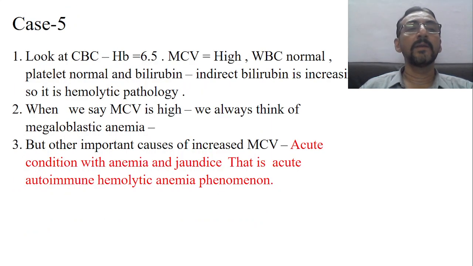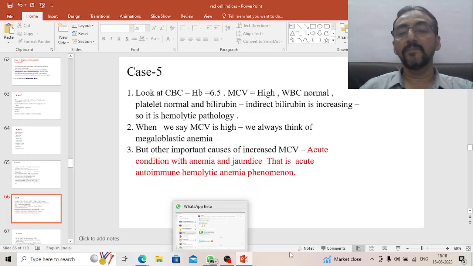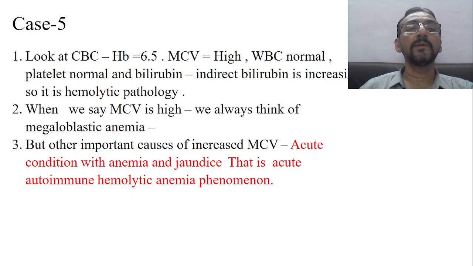Now, let us see. If you look into the CBC of this child, Hb is 6.5. MCV is 100, mean corpuscular volume, a little high; it should be 90. WBC is normal, and platelet count is a little low, but can be considered normal, no problem. Indirect bilirubin is increased. They are telling direct is only 0.5 and total is 4, so 3.5 is indirect bilirubin.